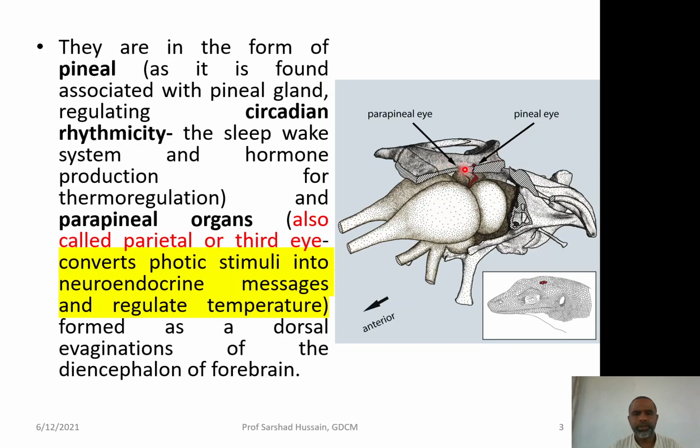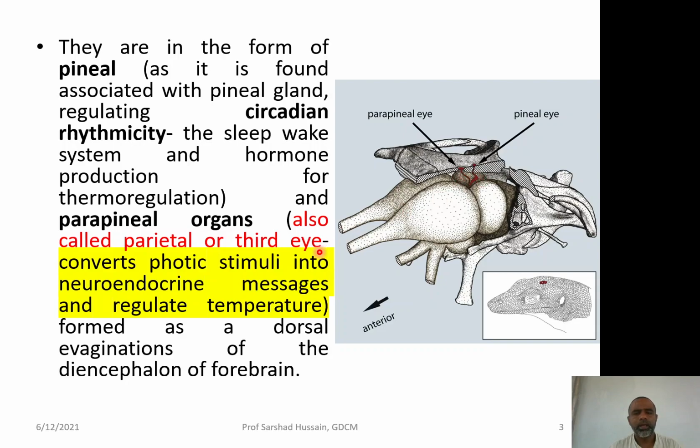This basically converts the photostimuli, that means the stimuli of the light, into a neuroendocrine message, and thus regulates the temperature of the body. Because whatever stimuli is coming from outside is required to be transformed into a neuroendocrine signal, so that the message can be understood by the brain and the endocrine system of the body, so as to regulate the body.